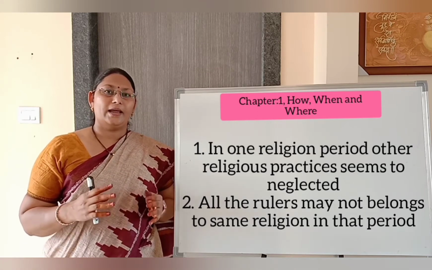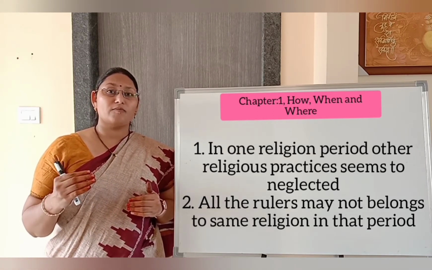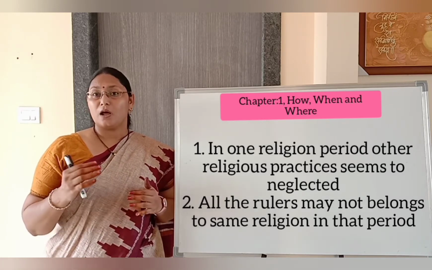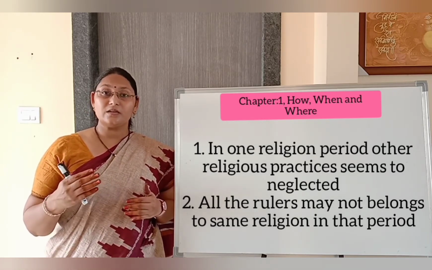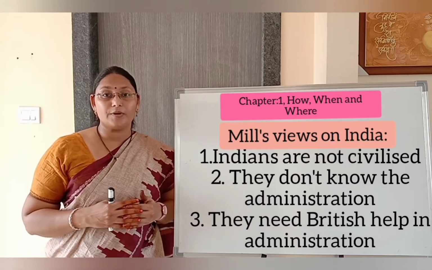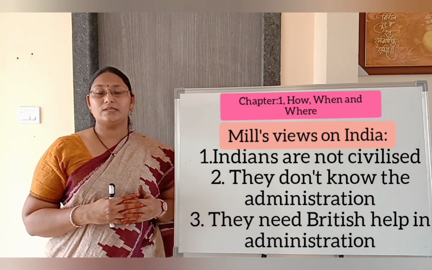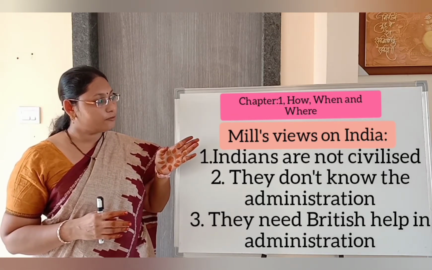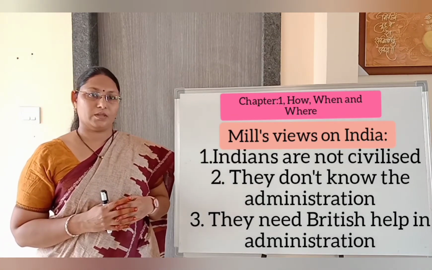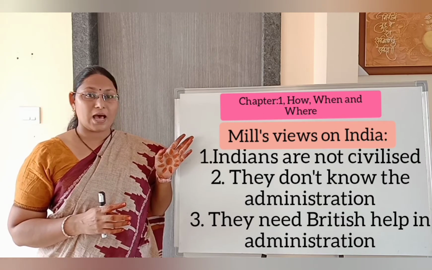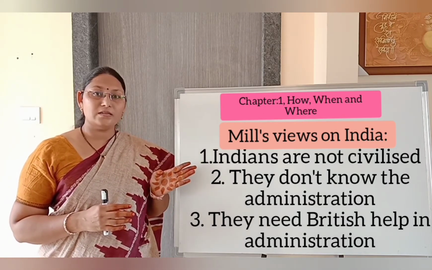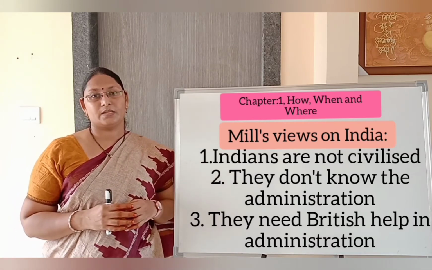Okay. And this is the interpretation of James Mill towards Indian history. Not only this, he suggested many ways for the betterment of India. Those are, in the point of view of James Mill, Britishers are civilized persons, Indians are uncivilized persons.